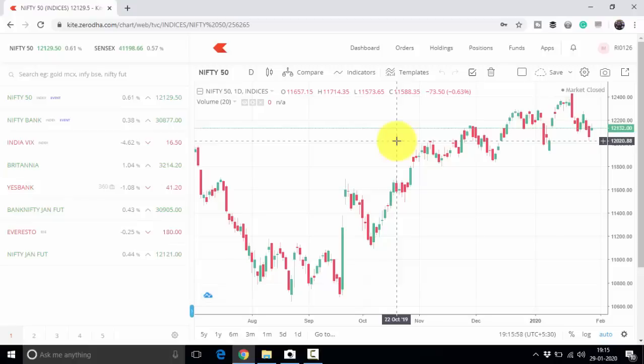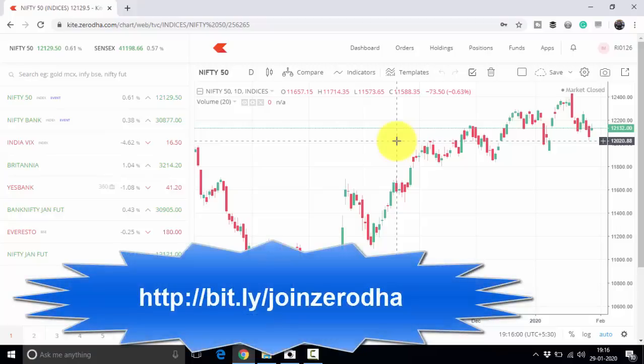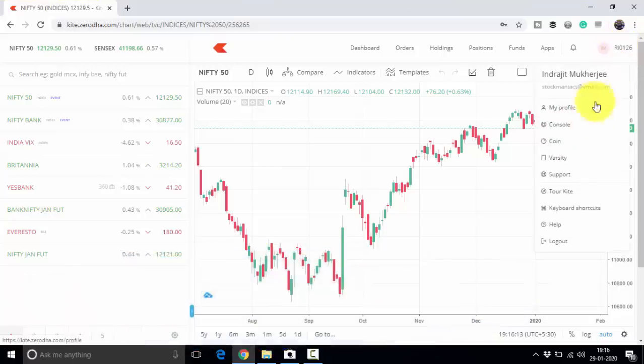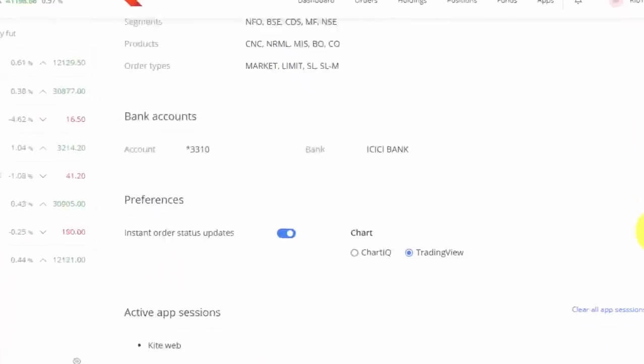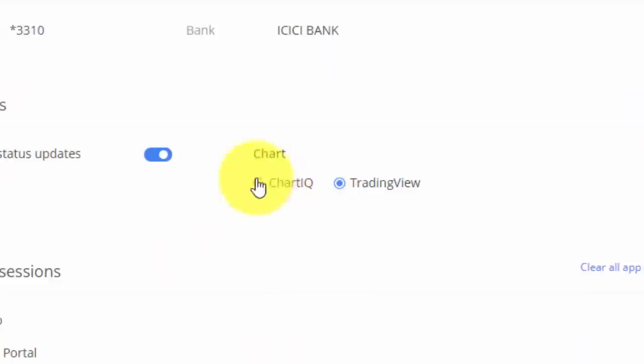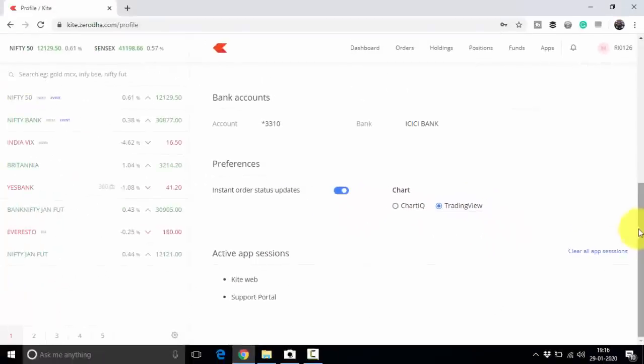I'll also show you the demonstration in Zerodha Kite. Now my dear friends, this is the Zerodha Kite platform. In this Zerodha Kite, I will show you how you can check the line break charts. So here is your user ID. Click on the user ID and go to my profile. Your profile will be opened, and from your profile just go below, and instead of ChartIQ, do not open a ChartIQ chart, open a TradingView chart.